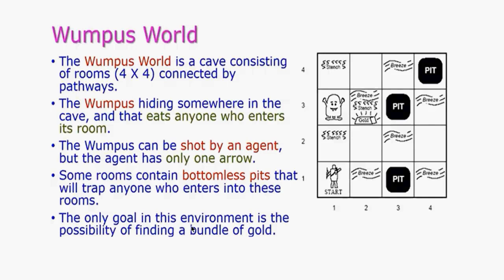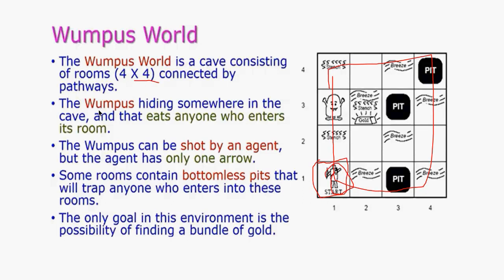Okay, the very good example that is given for a knowledge-based agent is the Wumpus example. Wumpus is nothing but a game. Okay, in this game, it's going to have a 4x4 matrix of rooms. So this is how it is going to have the number of rooms. Okay, each room is going to be covered by a wall. It is going to have a single agent.